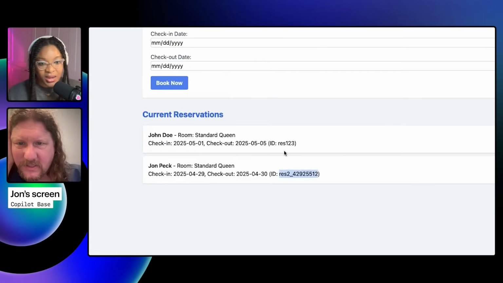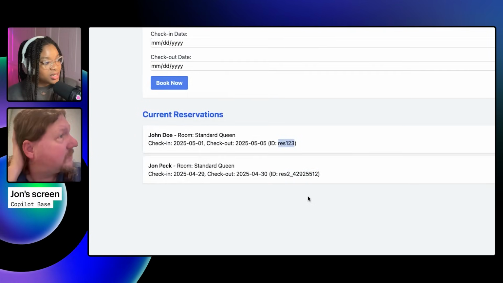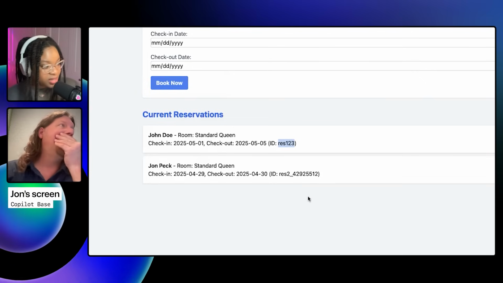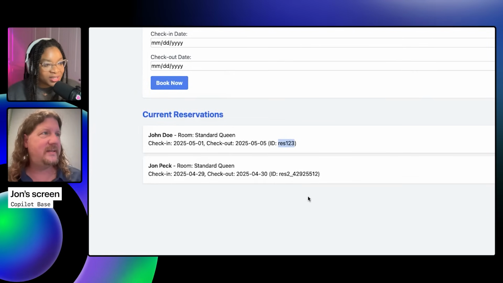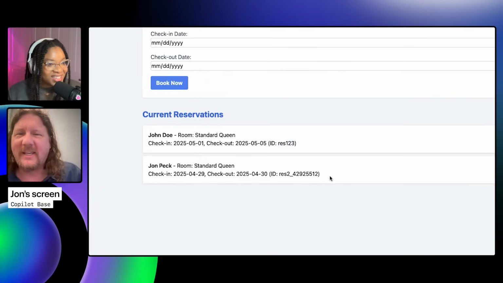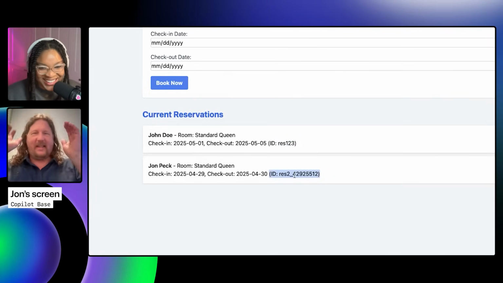Weird that it's using different ID numbers for the reservations, but yeah. Oh, interesting. Also interesting that the ID is showing up on the UI, which it shouldn't be. Okay, so let's do it.